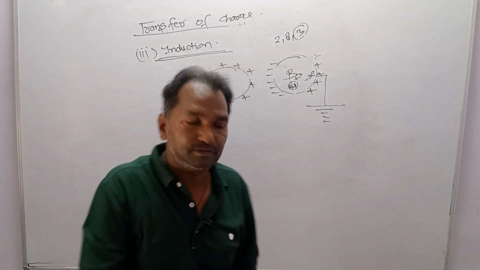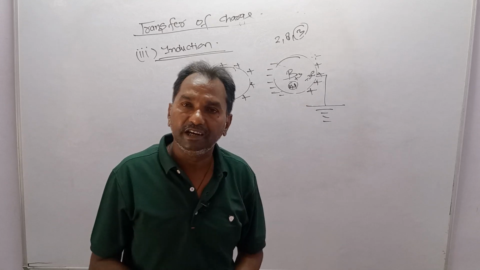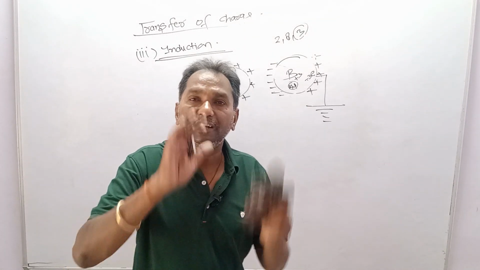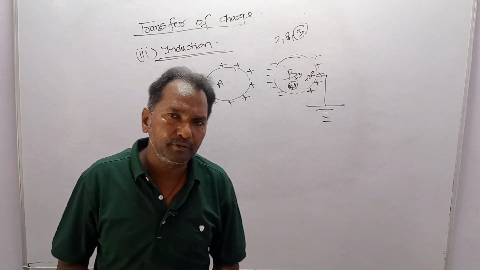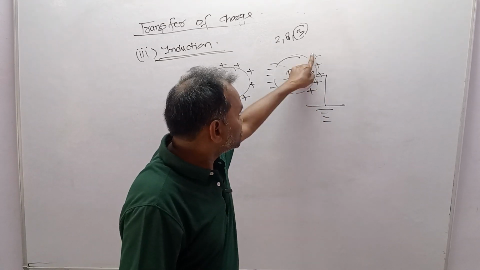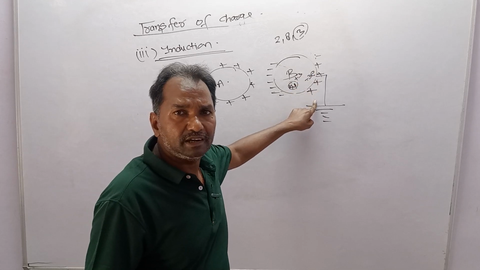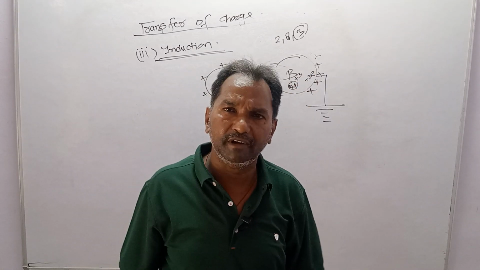So in both cases, whether it has a positive charge or a negative charge, if you ground it, the charge will balance. If there is a positive charge, electrons from the Earth will travel and destroy it, and if it has a negative charge, it will automatically travel to the Earth.